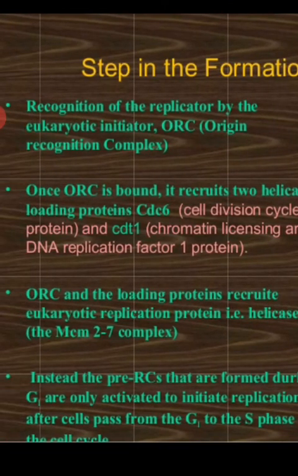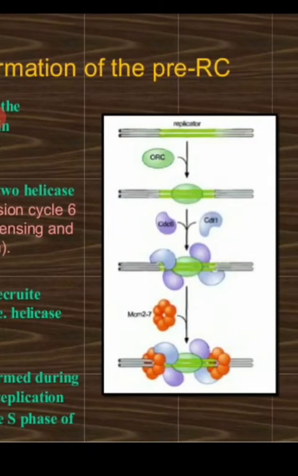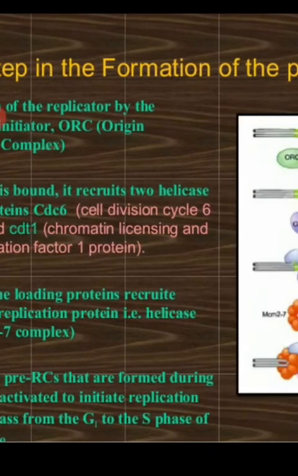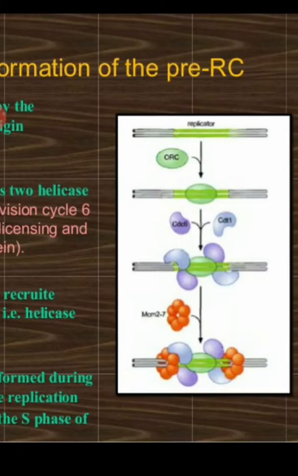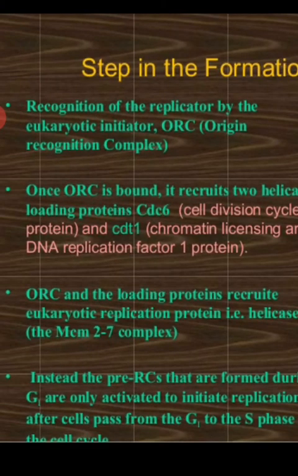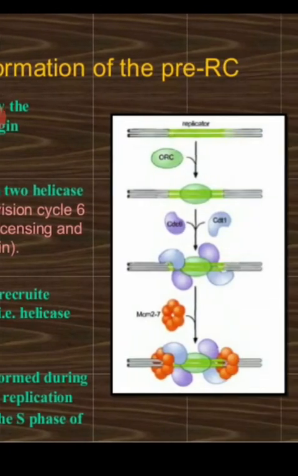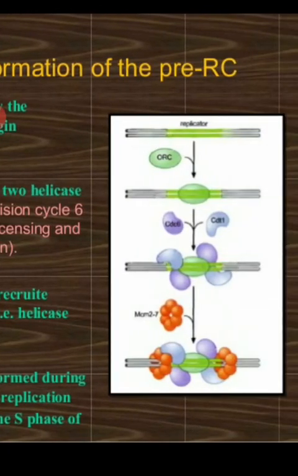Now that will come and bind to the ORC complex, and once ORC complex is bound to DNA double helix, these two will come and join the complex. ORC and binding proteins recruit eukaryotic replication protein, that is helicase and MCM2 to 7 complex. So MCM complex again